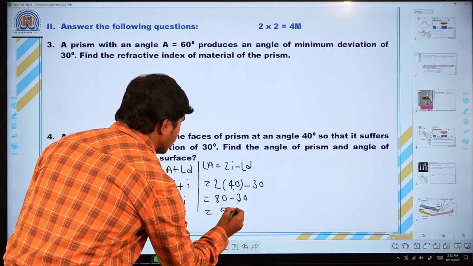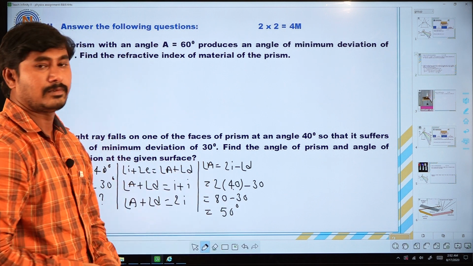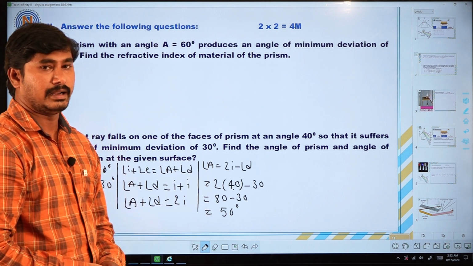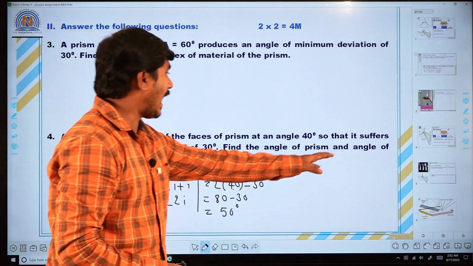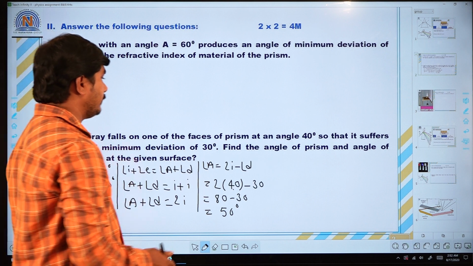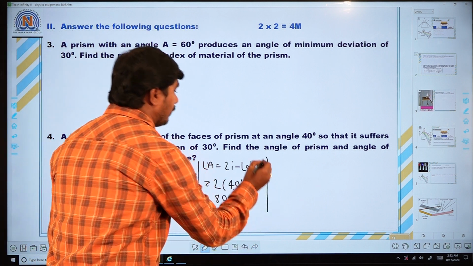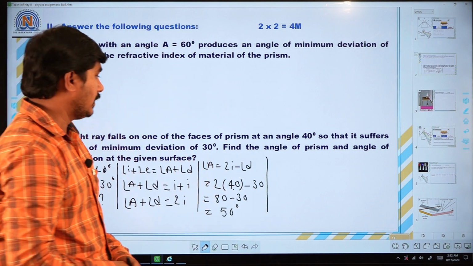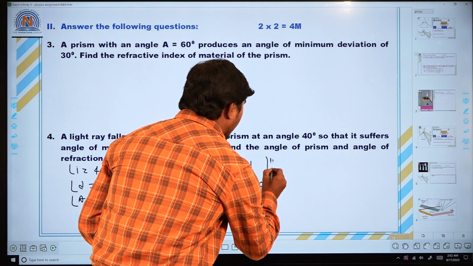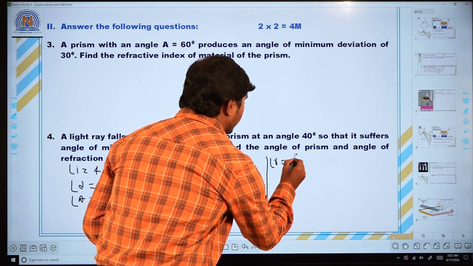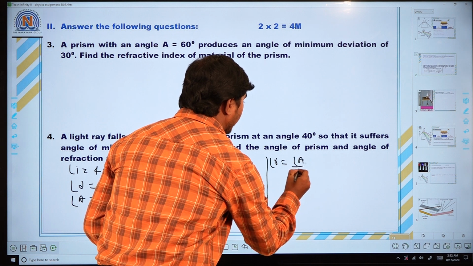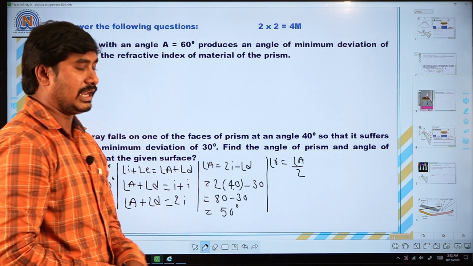50 degrees. This is the angle of prism. So, angle of prism how much here? 50 degrees. So, the first is over. Next, angle of refraction. So, what is the relation between angle of prism and angle of refraction? See here, angle of refraction is half of the angle of prism, means angle A by 2. So, that is the relation.